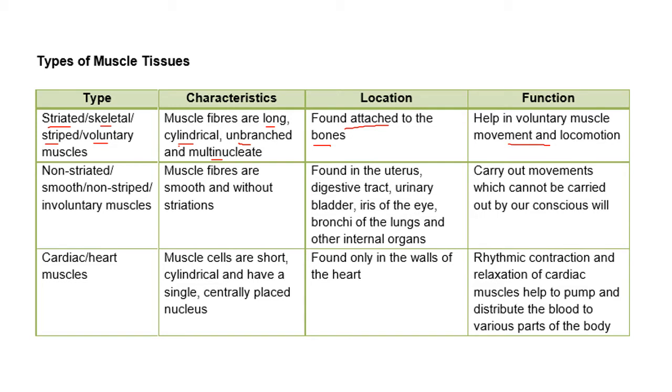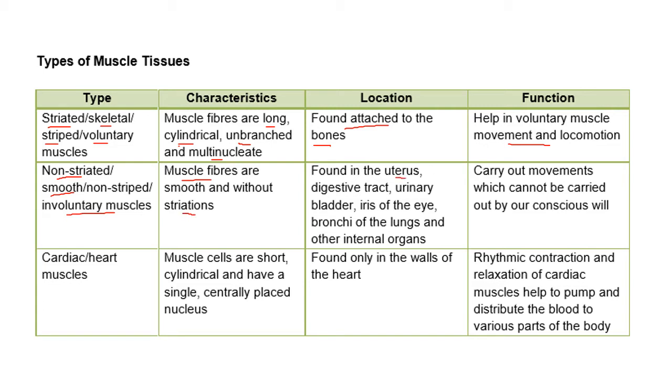Then the body has also got organs inside which are not under our controlled will. It is no doubt that our brain is coordinating all the organs in the body, but it is not under our direct will. Those movements are done by the non-striated or the smooth involuntary muscles. The muscle fibers are smooth without striations and they are uninucleate, having only one nucleus.